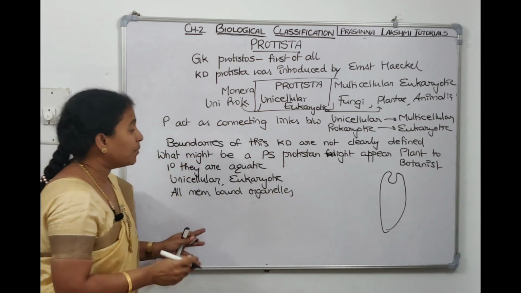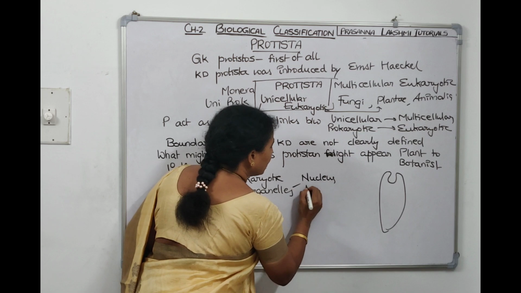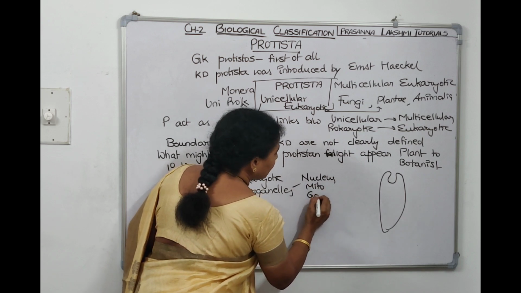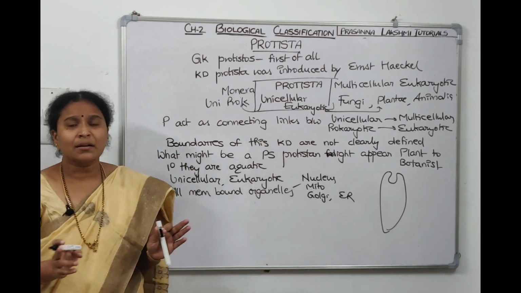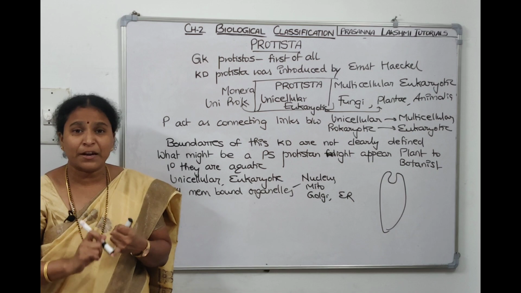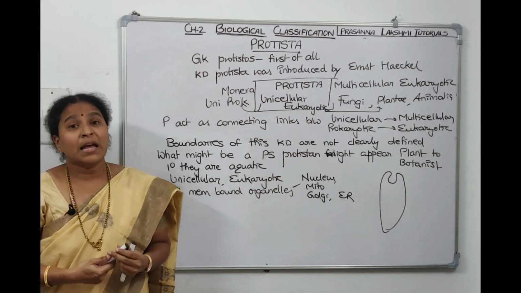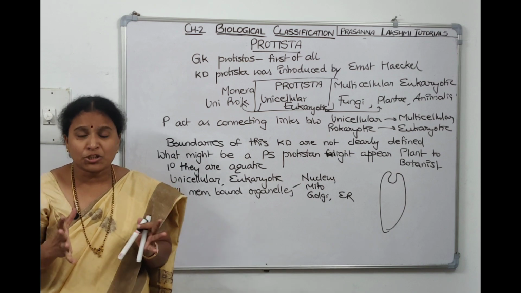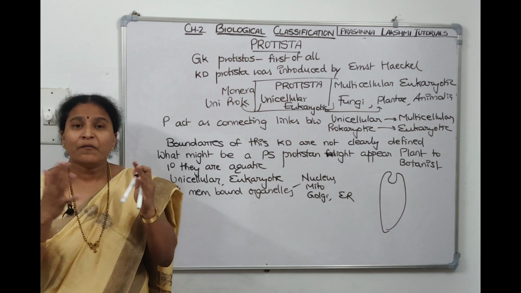Since they are eukaryotic, they have all membrane bound organelles: a well-defined nucleus, mitochondria, Golgi, and ER. Even though they are unicellular, they have all the eukaryotic characteristics, and they have cytoskeletal structures also, and they show cytoplasmic streaming. Cytoplasmic streaming means movement within the cell.